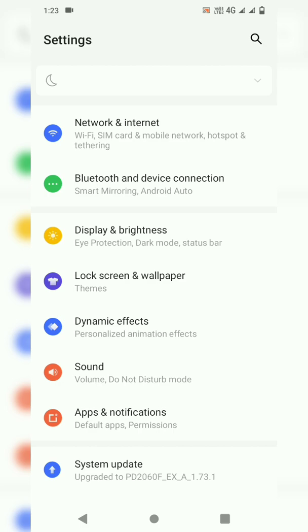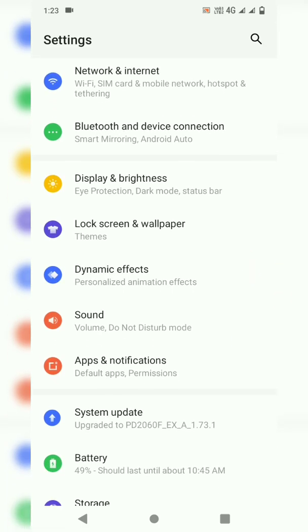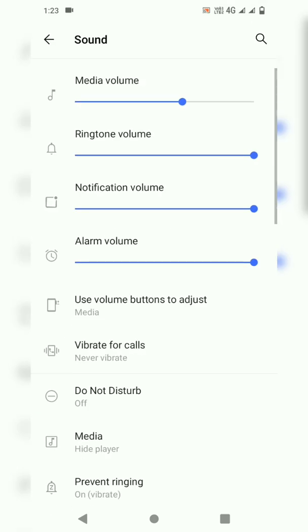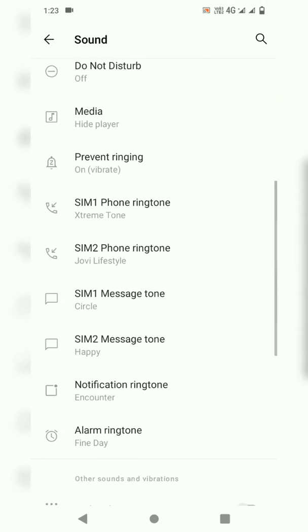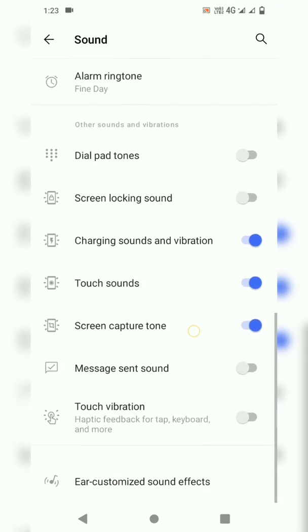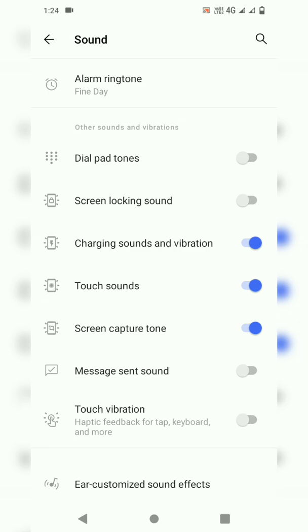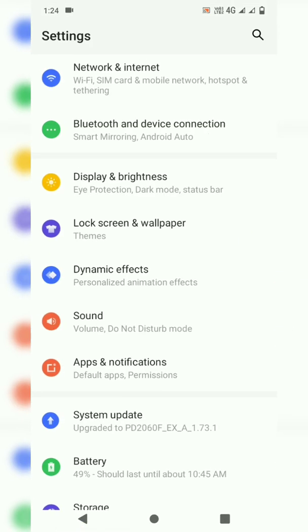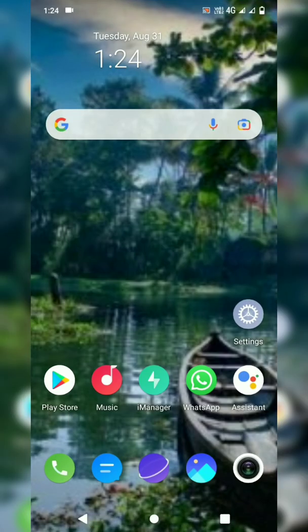Open settings. Later you will find the option of sound or sound and vibration. Click on the option. Just scroll down and you will see this option, touch sounds. If it's off then you will not get the sound, but if it's on then you will get the sound. So you have to just go back and then just test it.